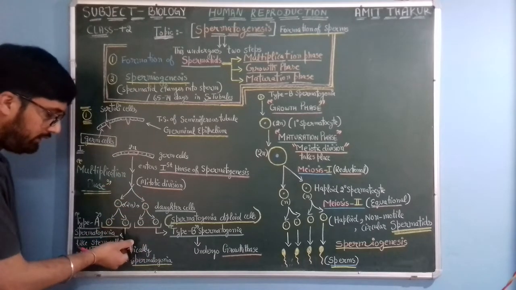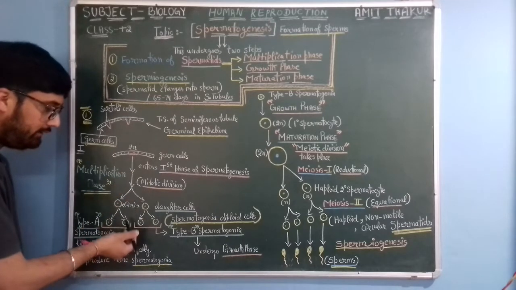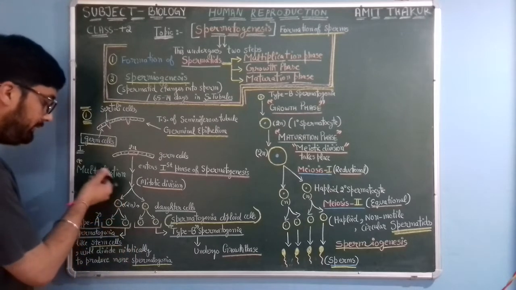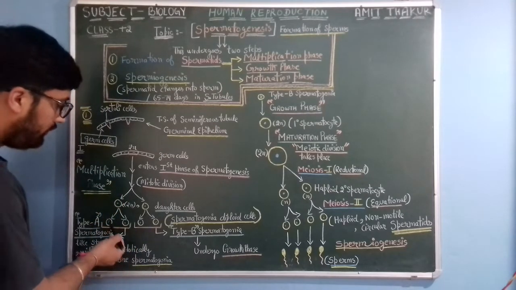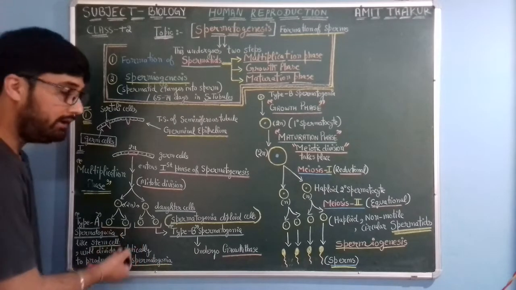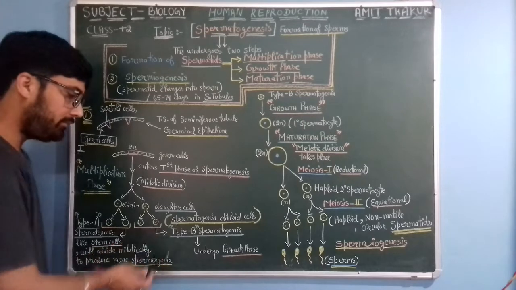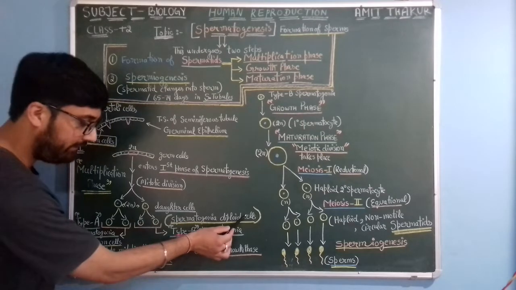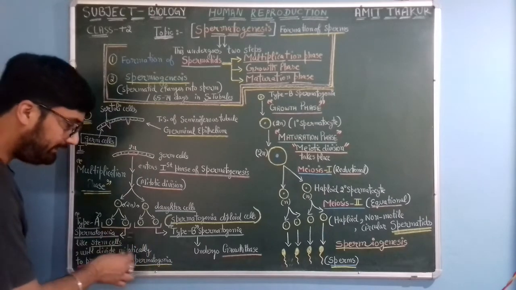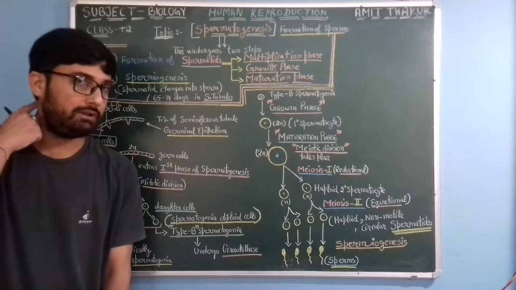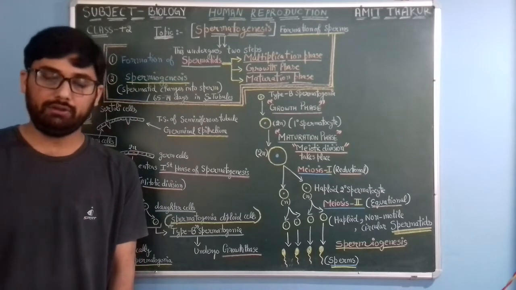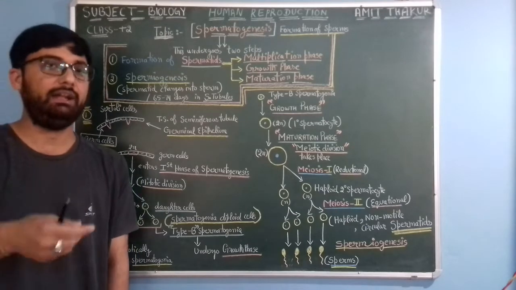From here to here is all about mitotic division or the multiplication phase. These four circular diploid cells are now known as spermatogonia. Out of these cells, some would undergo a growth phase, then meiotic division in order to form spermatids, then sperms.